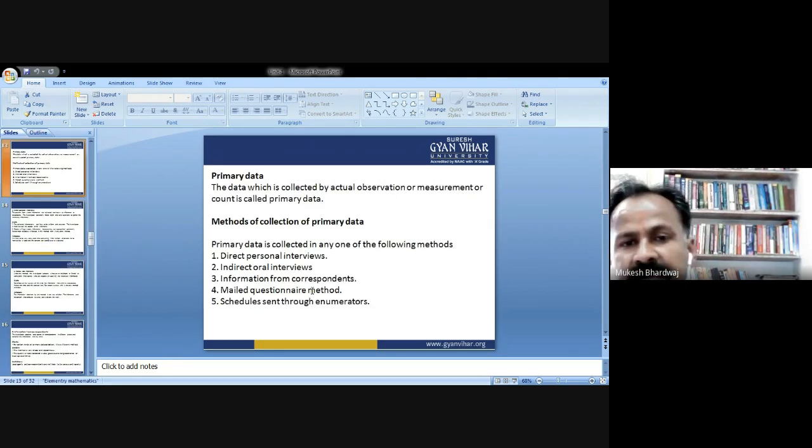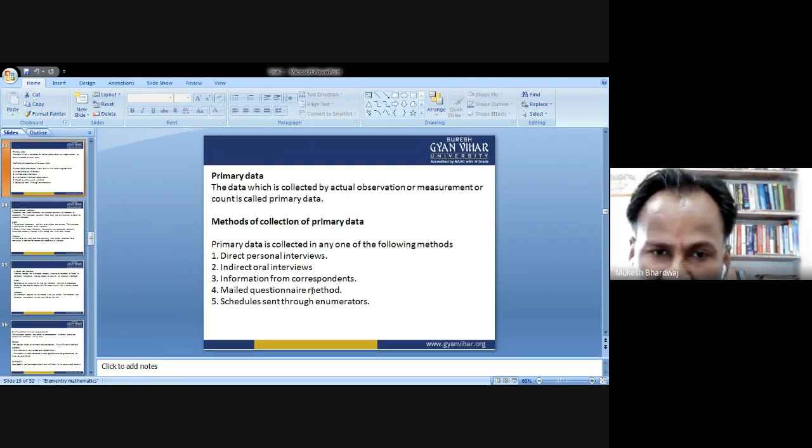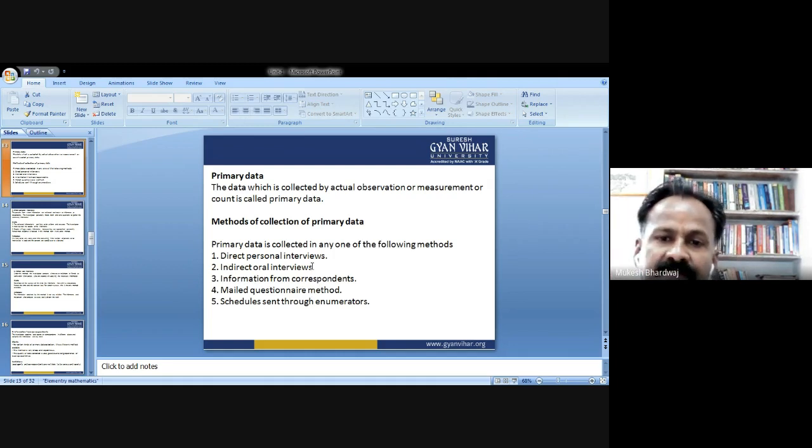The primary data, as the name itself defines, primary means one who is in actual observation or contact. That is the primary source from where you are collecting the data. So the primary data which is collected by actual observations or measurements or count is called primary data. Methods of collection of primary data. There are 5 methods of collecting the primary data. Primary data is collected in any one of the following methods.